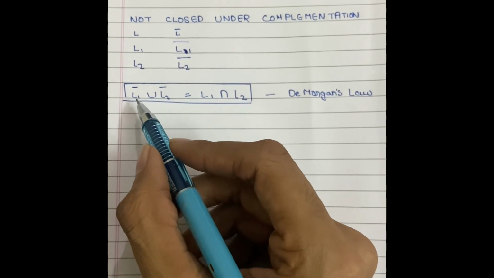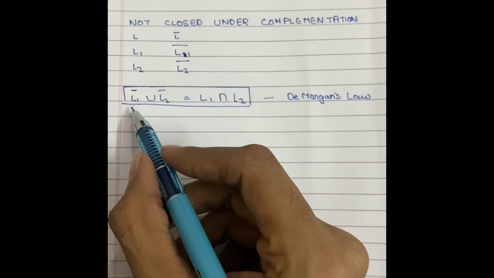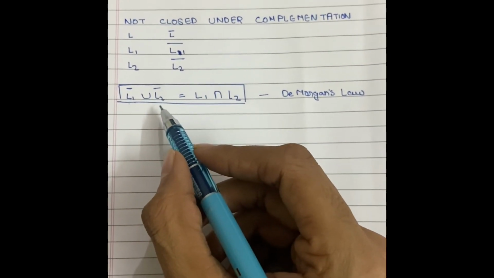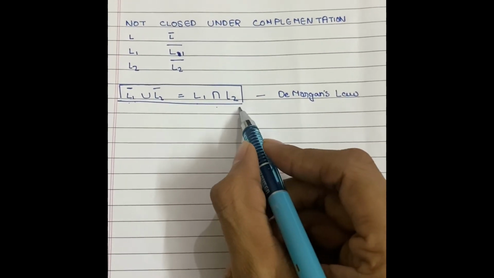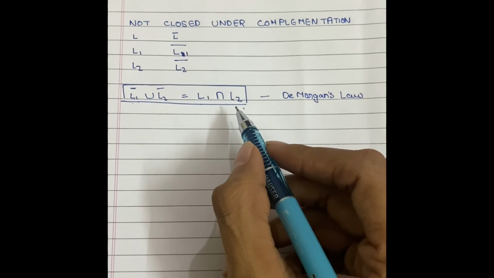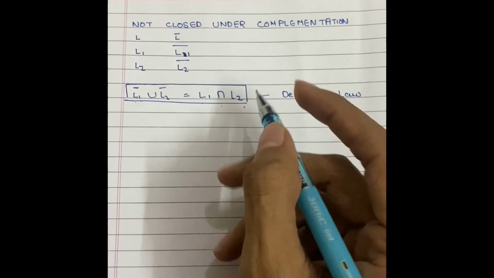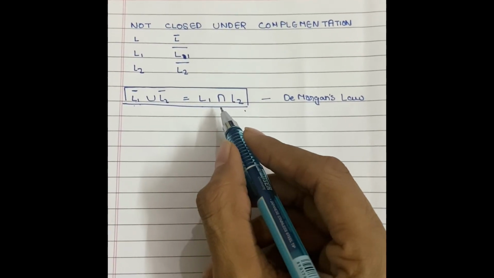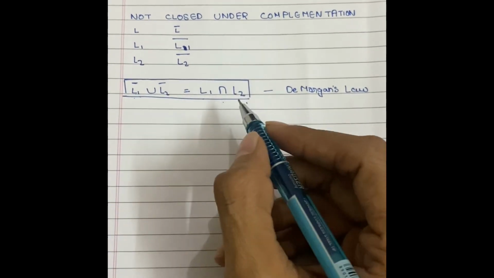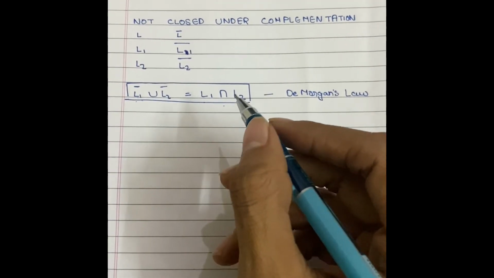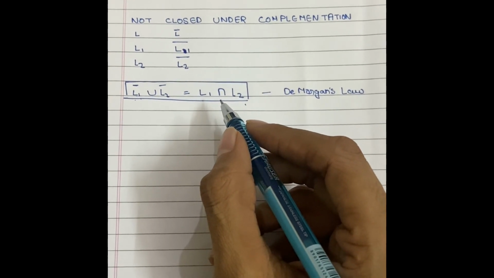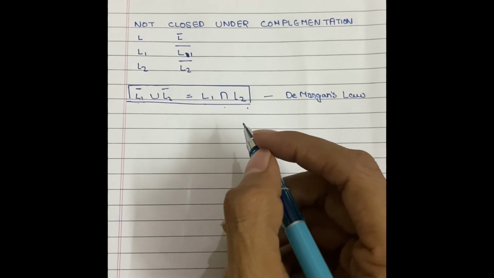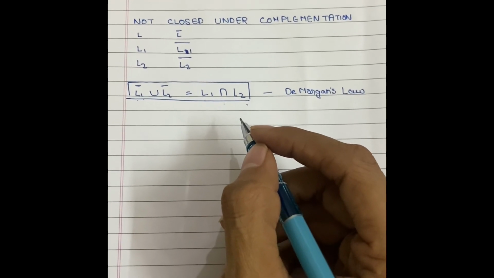But using De Morgan's law, the complement of L1 complement union L2 complement is L1 intersection L2. And just in the previous part, we proved that L1 intersection L2 is not a context-free language, but a context-sensitive language. So by this, we can prove that context-free languages are not closed under complementation.